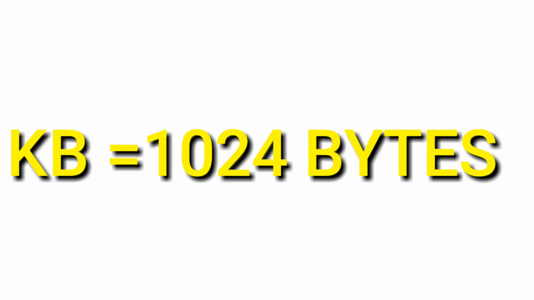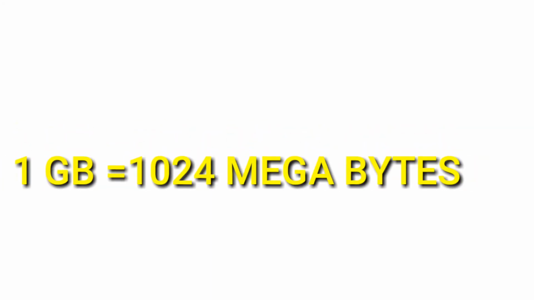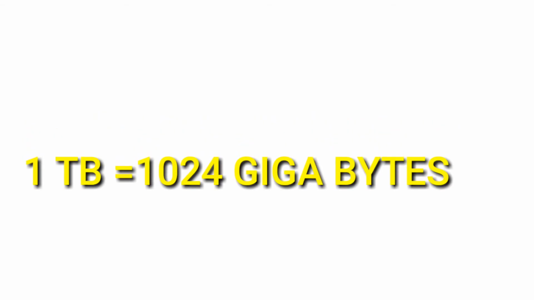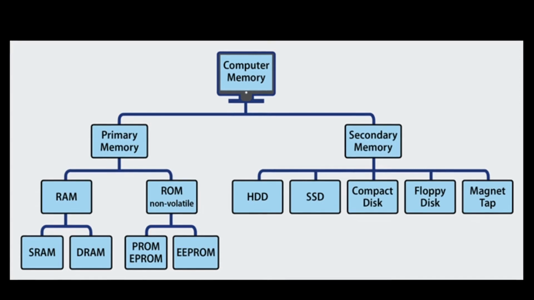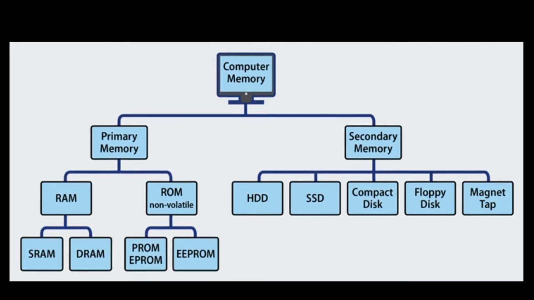So you know that 1 KB equals 1024 bytes, 1 MB equals 1024 KB, 1 GB equals 1024 MB, 1 TB equals 1024 GB. So like this. Bytes are used to measure the amounts of data digitally stored or transmitted.